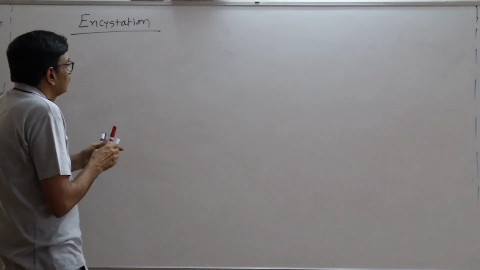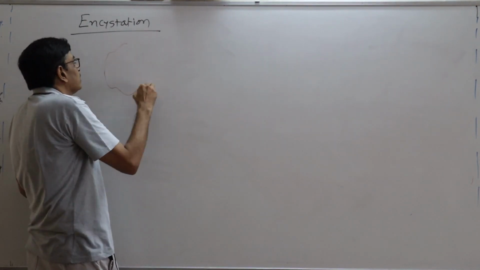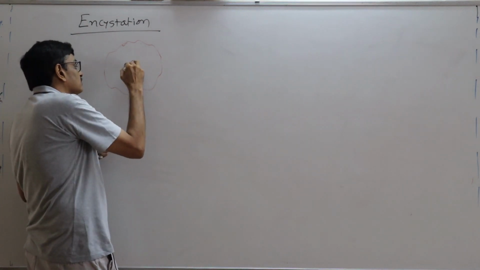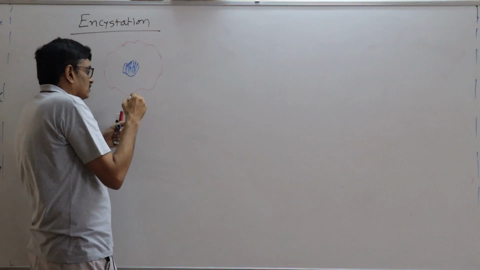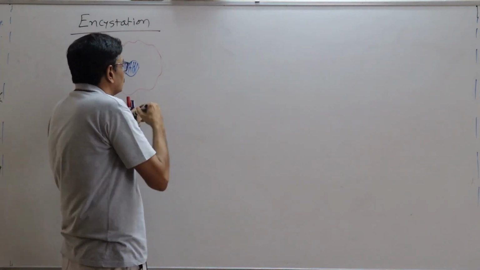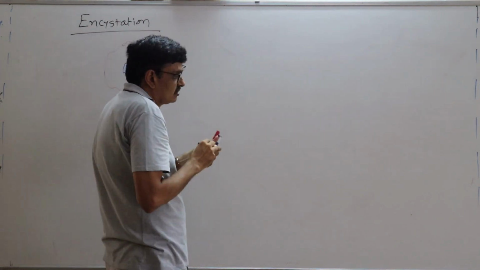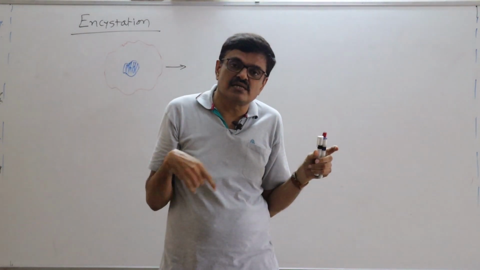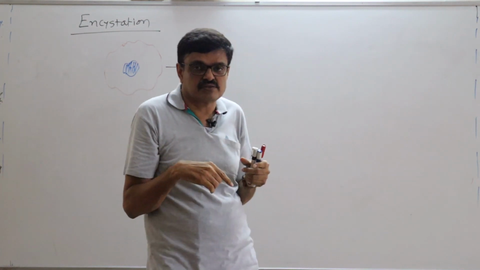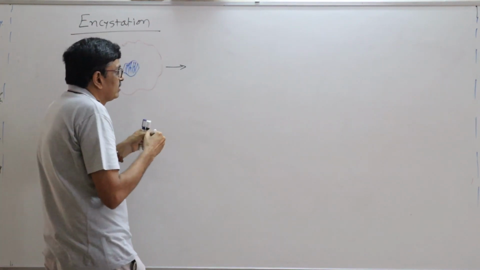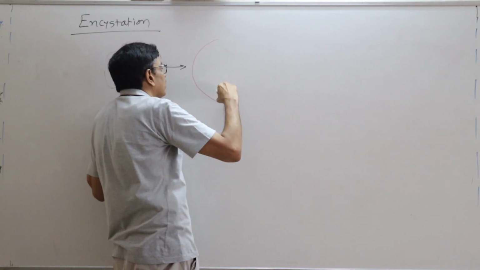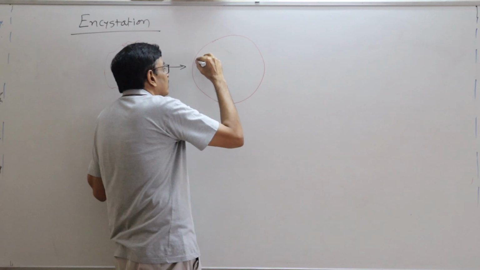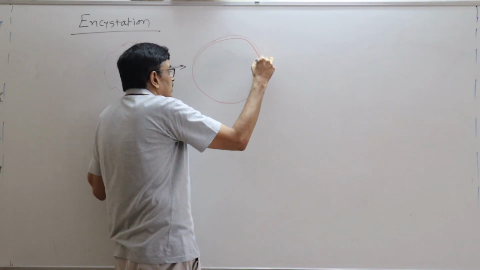Initially the amoeba is like this, but in this process they will disappear their surrounding pseudopodia, okay, and they will form a thick triple layer outer covering, that is called a cyst.